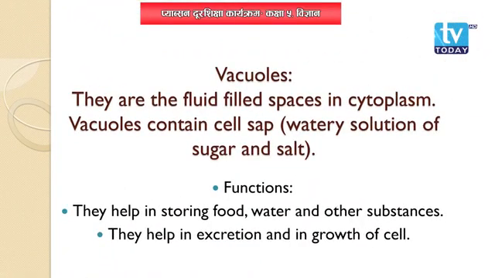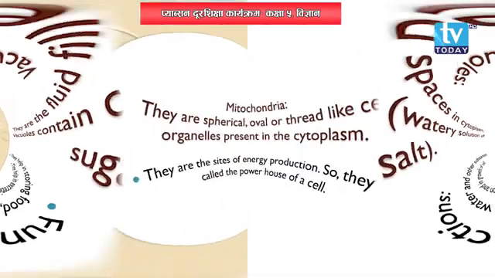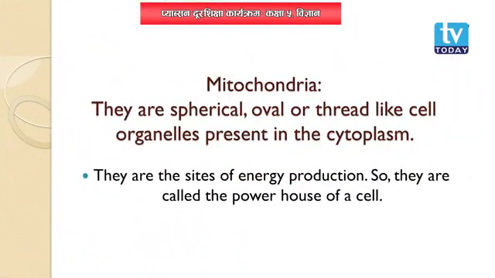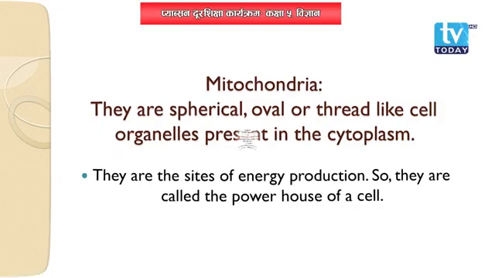Similarly, talking about vacuoles. Vacuole is large, permanent and centrally located in plant cell. Now see the difference here. In plant cell, vacuole is centrally located, but in animal cell, nucleus is centrally located. Alright. And then mitochondria is called the powerhouse of a cell. I have been telling it time and again, right? You need to note it down also, okay?